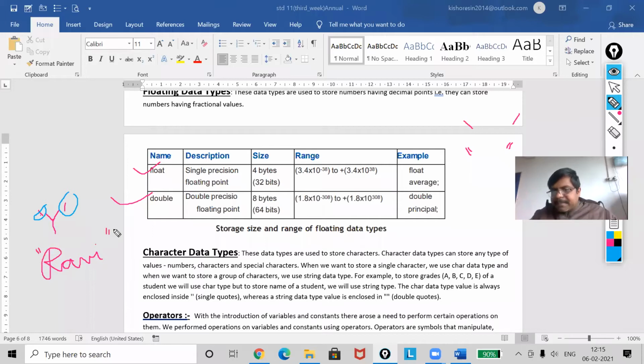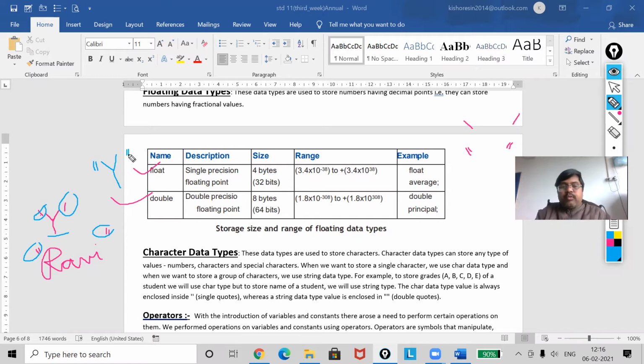Now, this type of question is coming, my dear. What is the difference between single quote Y and double quote Y? Then many of you will say that sir has explained that a single letter that will be stored will be character.